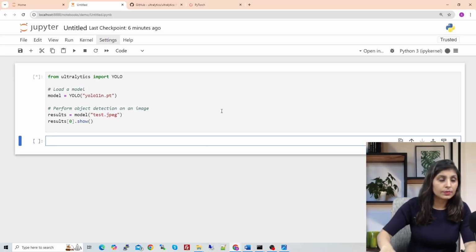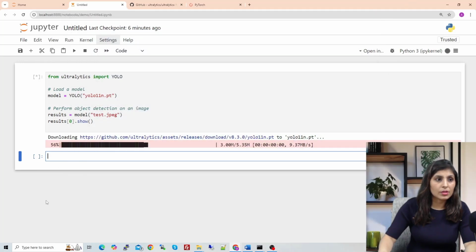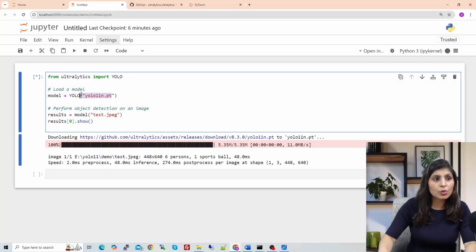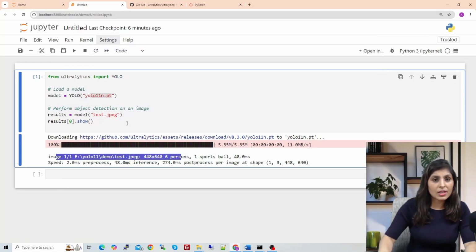Let's run this code. First it will download this model. There is no need to manually download the pre-trained model. When you execute this cell, you will have this pre-trained model, and you'll see the output image like this. See, persons are getting detected and a sports ball is getting detected. So this is how we perform object detection.